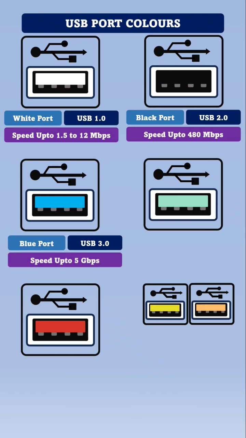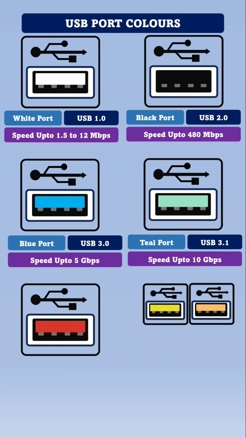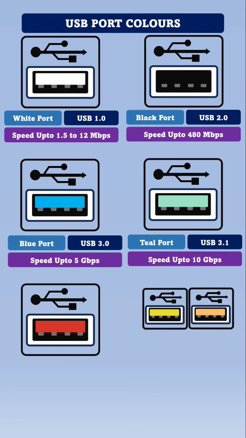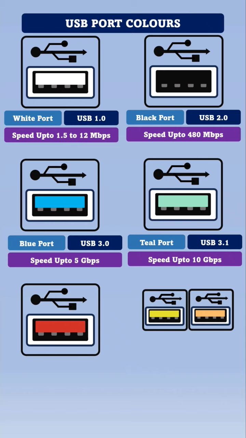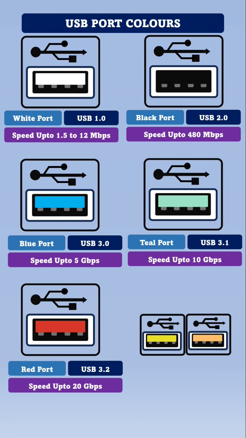Blue port represents USB 3.0 and it can achieve a maximum speed up to 5 Gbps. This is used in modern computers and laptops. The teal port represents USB 3.1 and it supports transfer speed up to 10 Gbps. Red port represents USB 3.2 and supports super speed up to 20 Gbps.